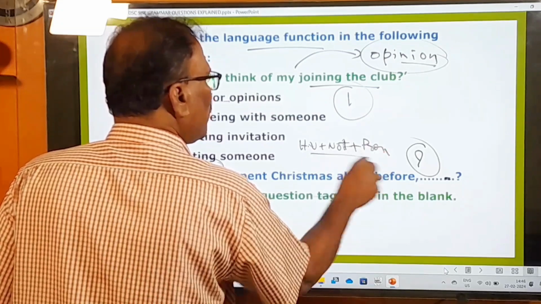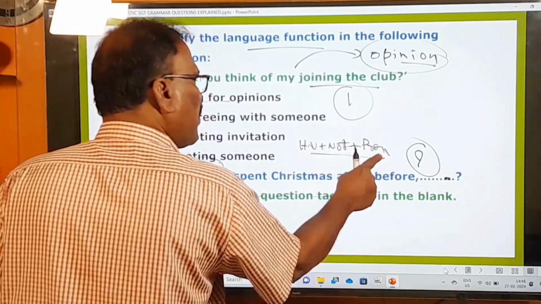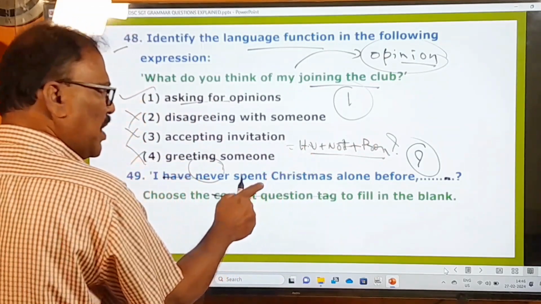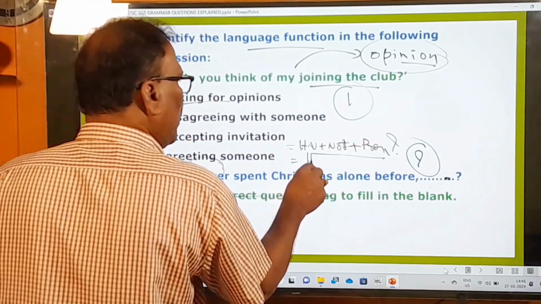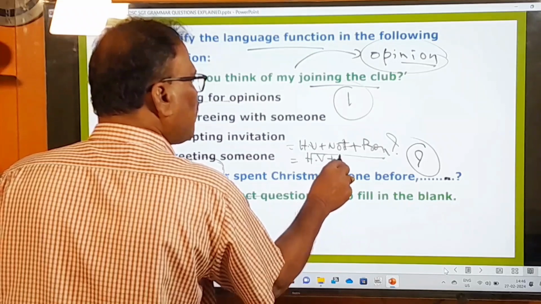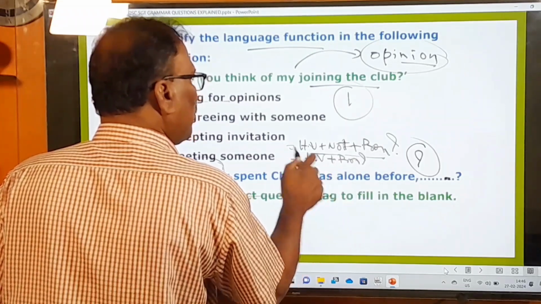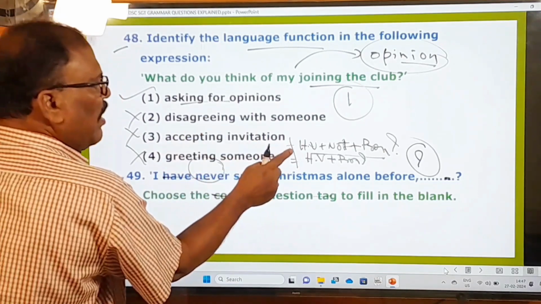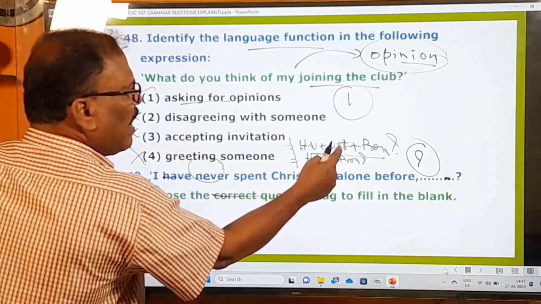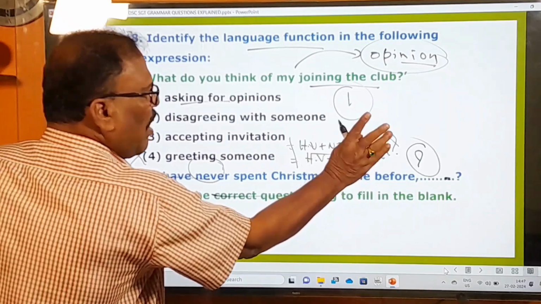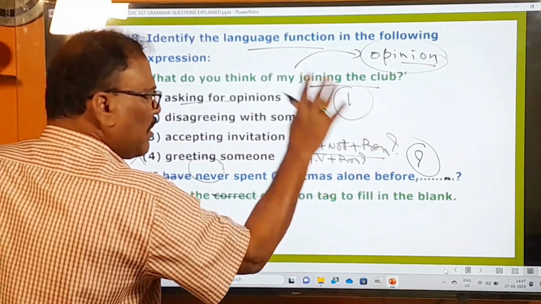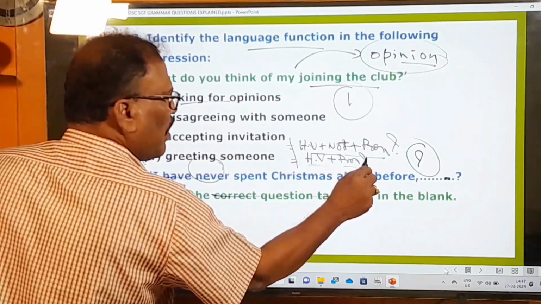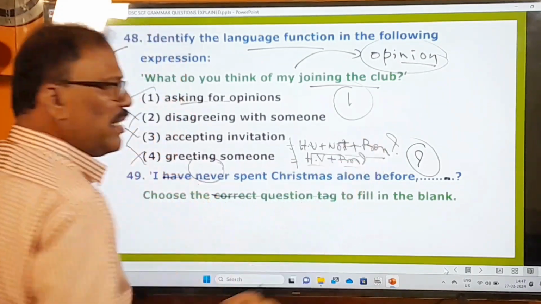So this is the question tag. Helping verb plus not plus pronoun and question mark. That should be the question tag for a positive statement. For a negative statement, only helping verb plus pronoun. Okay, that is only these two things you have to understand. For a positive statement, you have to take the helping verb from the sentence given, and then you have to add not to that helping verb. Then pronoun you have to use. That is the question tag for the positive statements. For the negative statements, just take the helping verb from that and also the pronoun of that sentence and question mark. That is the only right thing.